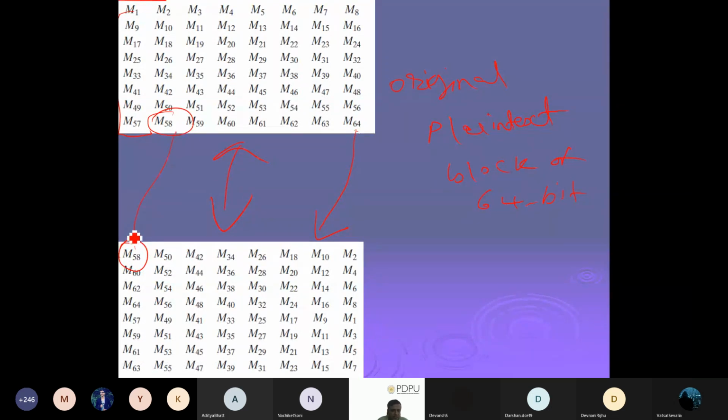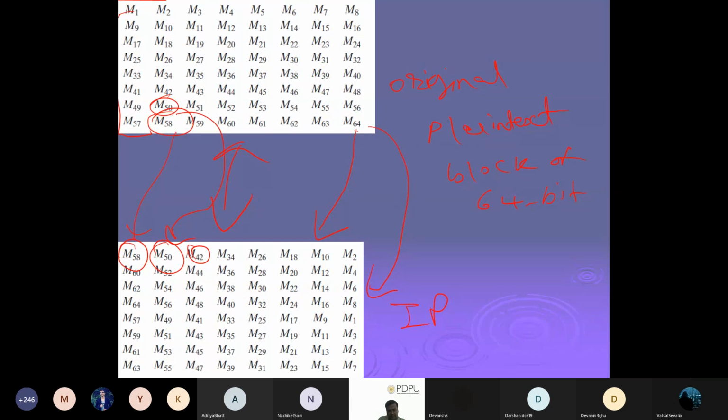Then these bits come here. I will rearrange them as a permutation. The initial permutation is how I am going to rearrange. So this is 50. Whatever the 50th bit is, that comes here, and so on. Whatever my message is, that is coming here. So this is my initial permutation.